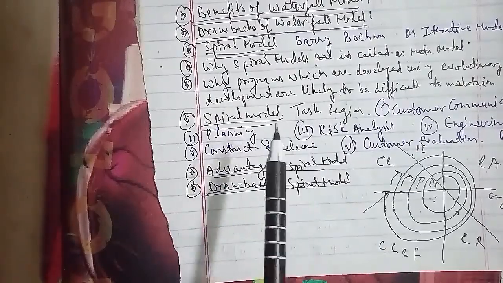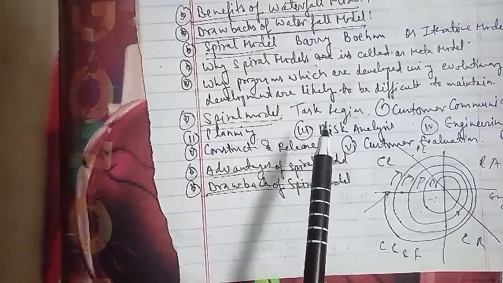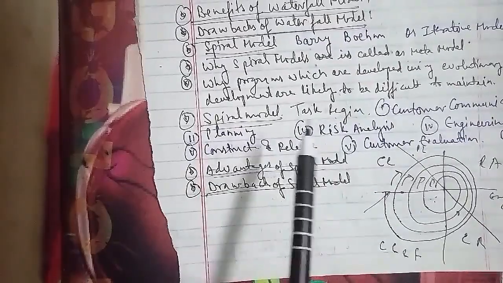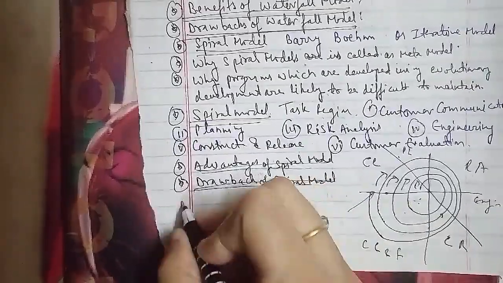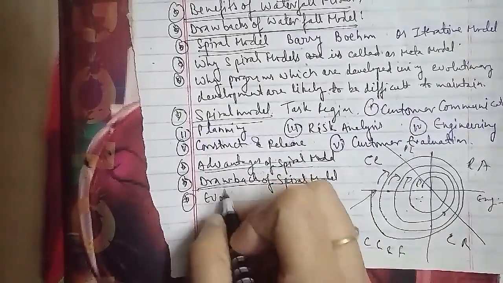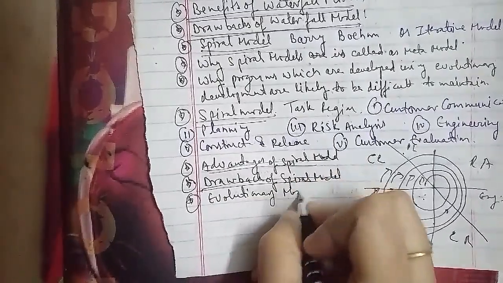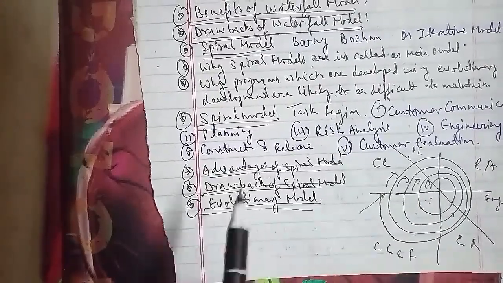The evolutionary model is a kind of process model in which the evolution of the software system takes place in iterations. For example, the spiral model is an evolutionary model in which the system undergoes some changes in each iteration. The other question they asked is what is the evolutionary development model, and give its advantages and disadvantages, which we have talked about here.